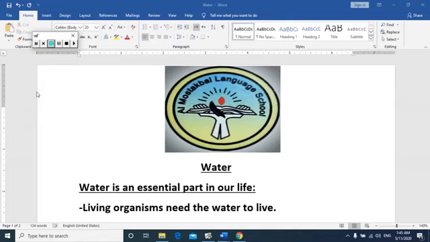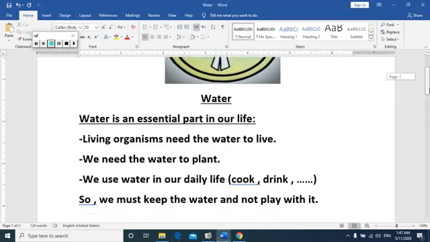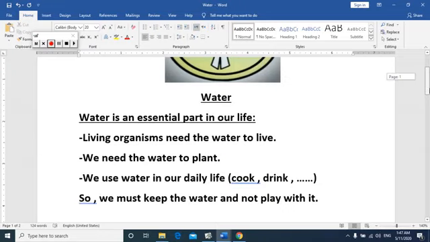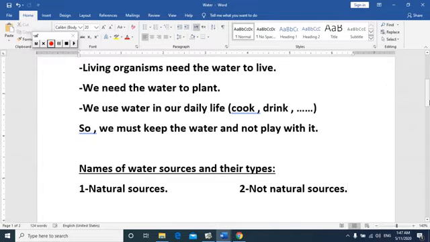After that, let's make a closure for our lesson, water. Water is an essential part in our life. Living organisms need the water to live. We need the water to plant. We use water in our daily life, cook, drink, and so on. So, we must keep the water and not play with it. Names of water sources and their types. Number 1, natural sources, and number 2, not natural sources.